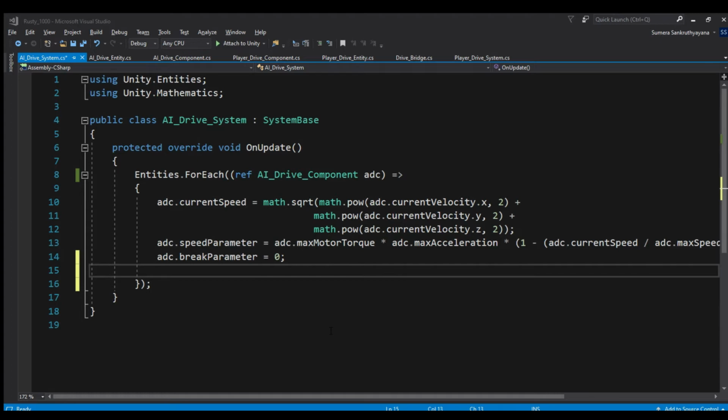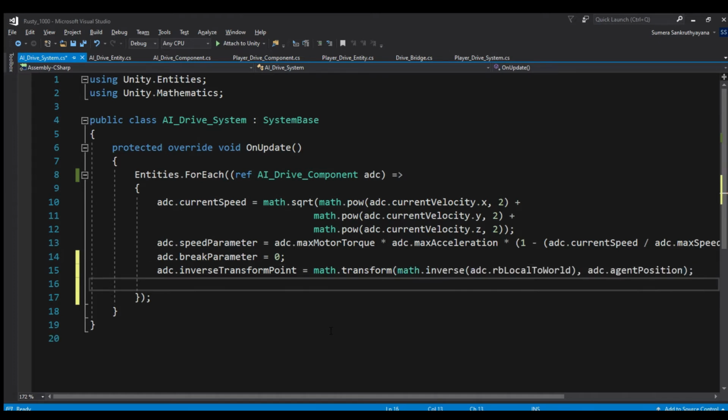We must rather be transforming the world position to local position, so we need to use math.transform instead of multiplication. Let's do this. We will also calculate the magnitude of our inverse transform point to get the distance between our vehicle and NavMesh agent.